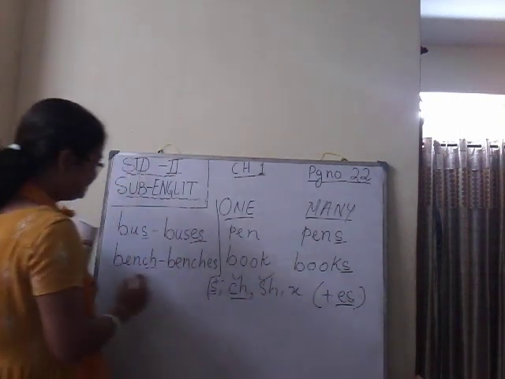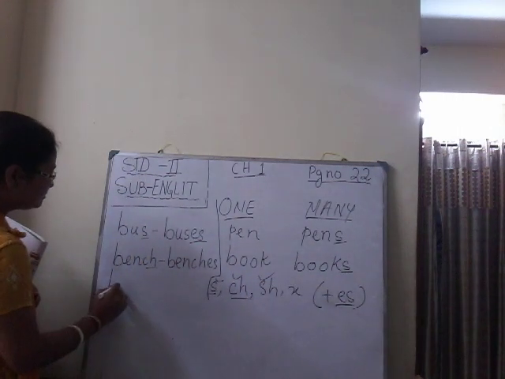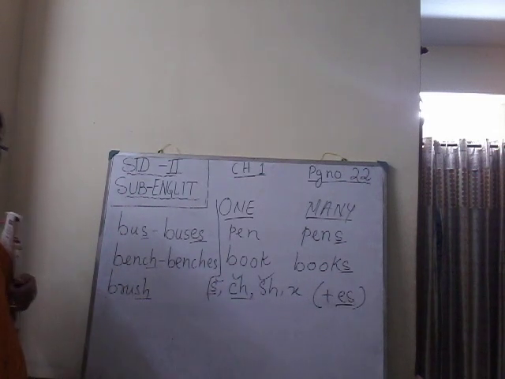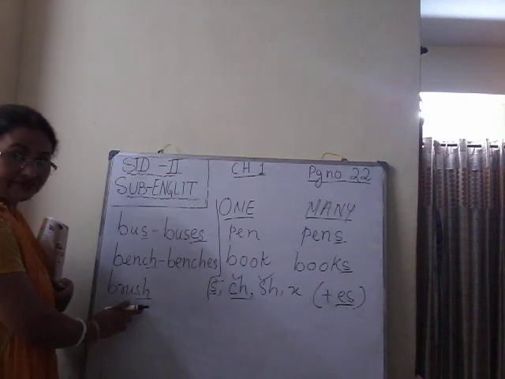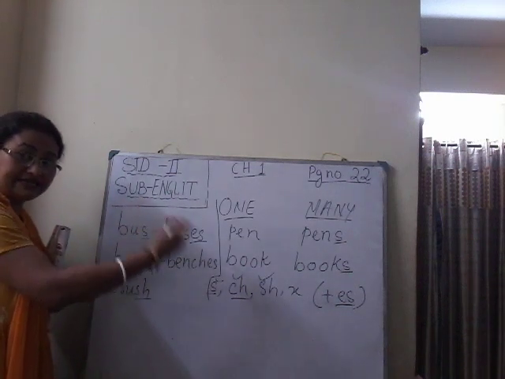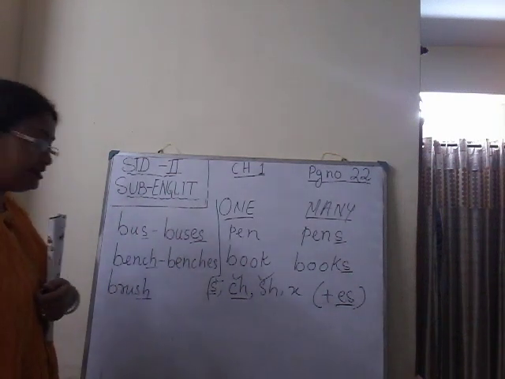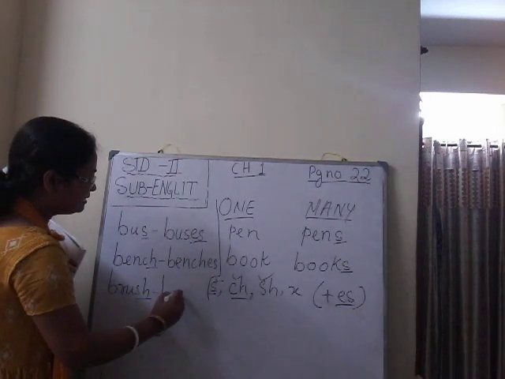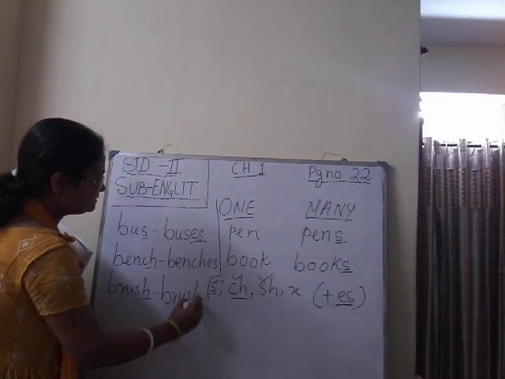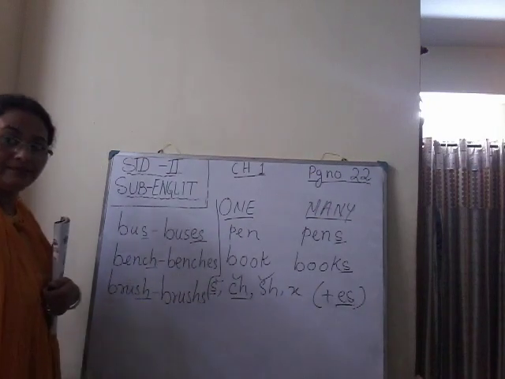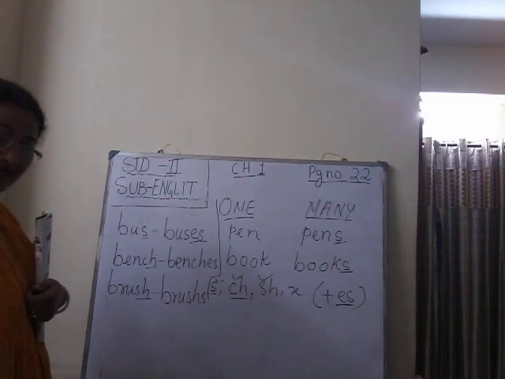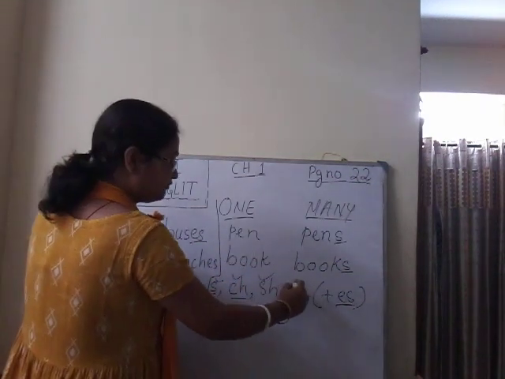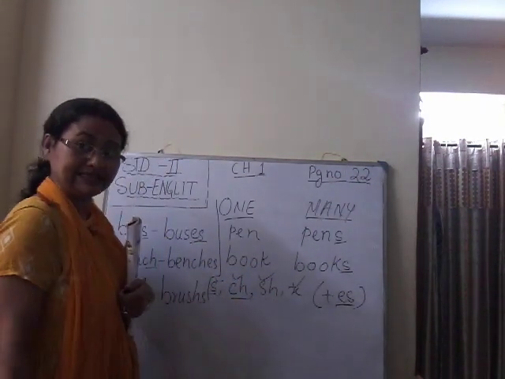Now come to sh. Suppose brush. We have seen that the word brush ends with sh. So to change it into many, what will we do? Brush will become brushes, B-R-U-S-H-E-S. Brushes. Okay. Clear?